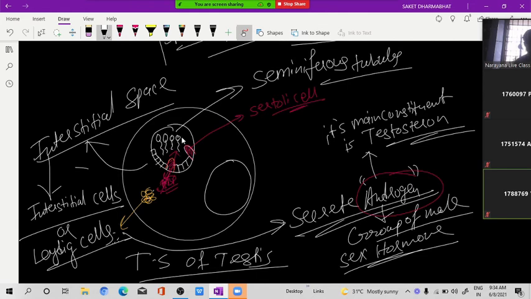Earlier, how many sperms were there? Only 50 to 100 sperms were normally produced. But when testosterone goes inside the seminiferous tubule, then the number of sperm is in millions, crores. Understood? So that is the function of androgen binding protein. This protein binds to androgen and brings it inside the seminiferous tubule. Because of that, the rate of sperm production increases many thousand times, and more sperm will be produced. Clear up to here? Okay.